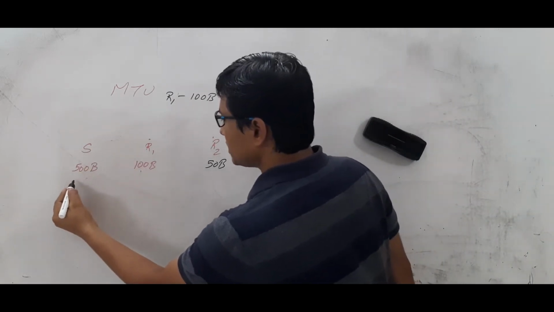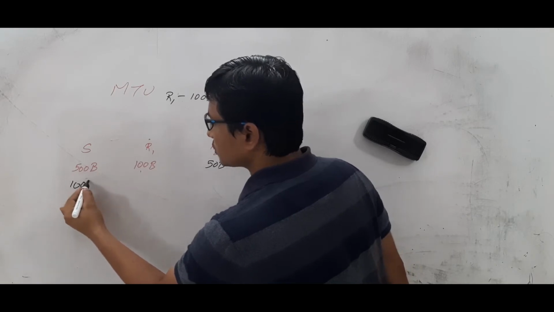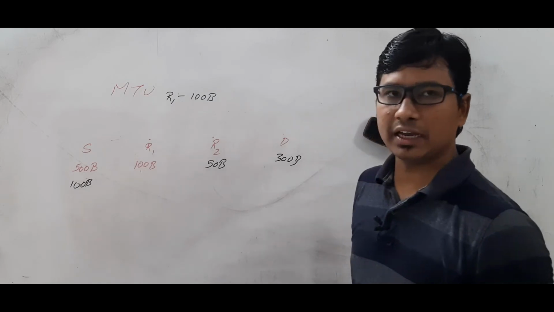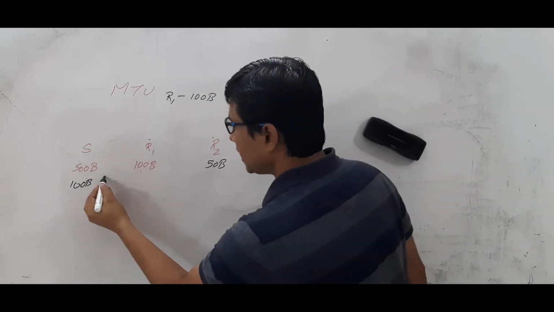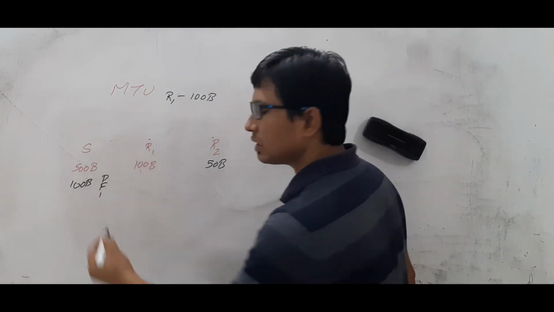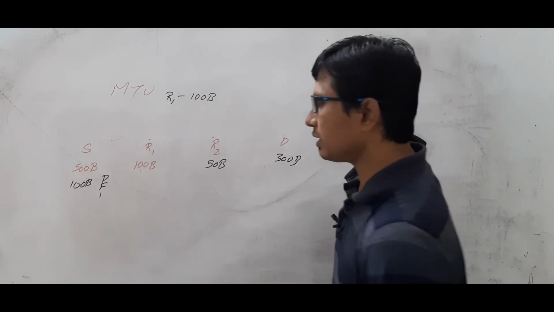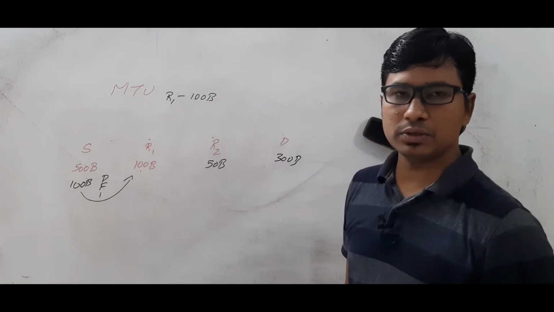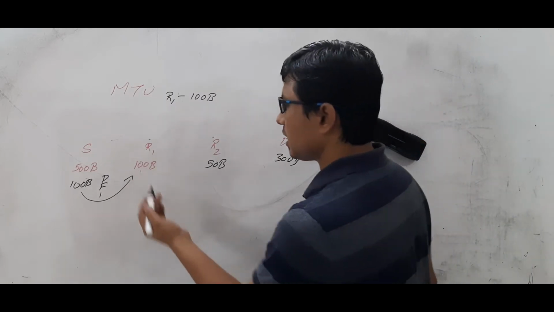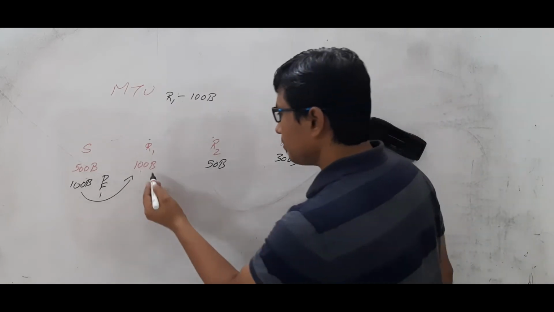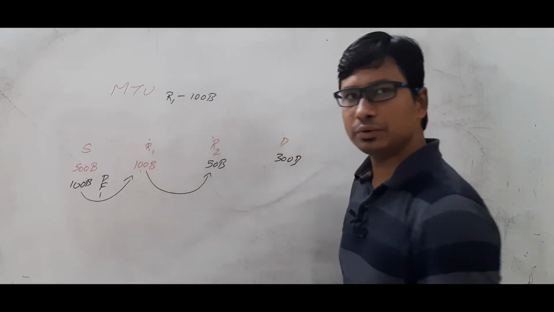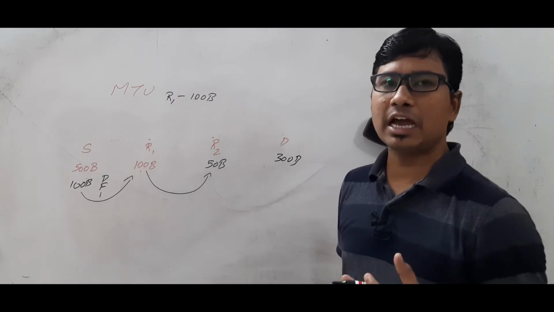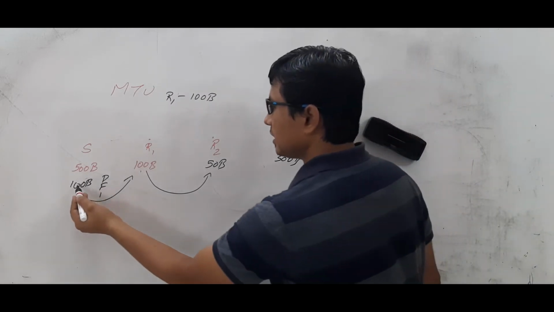Next time the source will generate a packet of 100 bytes only, because it knows that router R1 can send a packet of 100 bytes, and again it will keep the DF value equal to 1. Are you able to understand it or not? Then it will send. Router R1 can send the packet successfully because it has 100 bytes. But coming to router R2, what is the problem? It can send a packet of maximum 50 bytes.